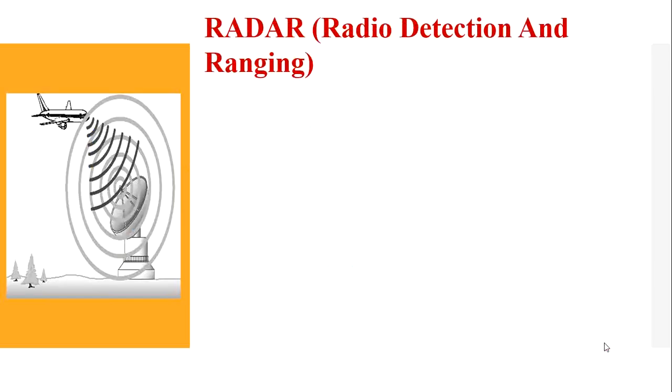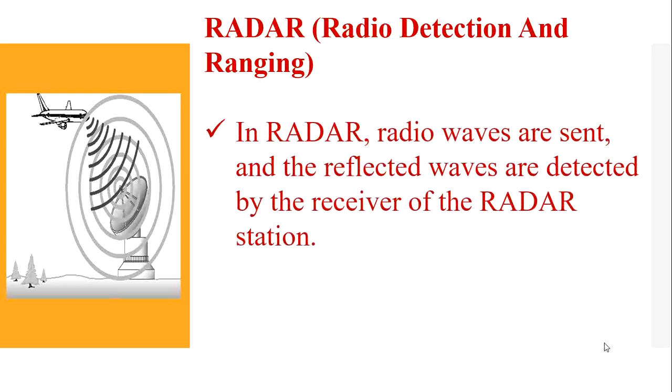Radar, radio detection and ranging. In radar, radio waves are sent and the reflected waves are detected by the receiver of the radar station. See here, it is a reflected wave. This reflected wave is detected by the radar station.